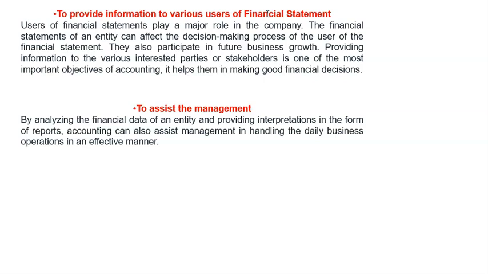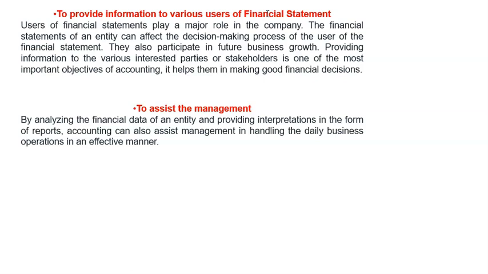We have the employees who use financial statements to know how the business is standing. So the objective is to provide information mainly to the stakeholders, because they are the owners of the business, to see how the business is moving.